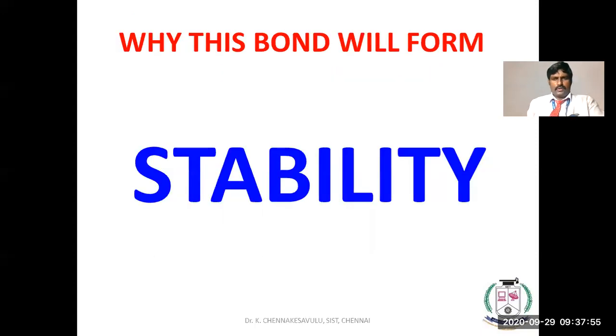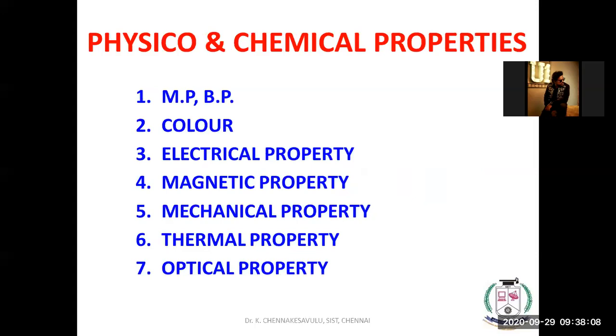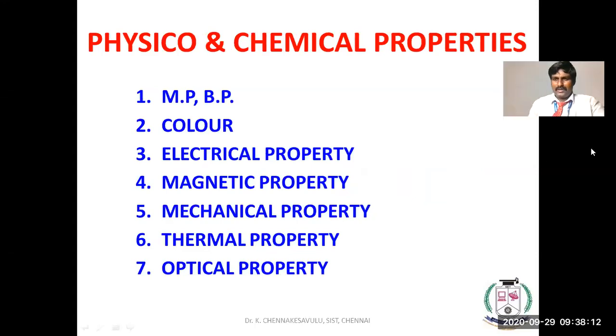Next, why will this bond form? Because atoms require stability. That's why the bond will form. And once the bond formation happens, what will happen? The physico-chemical properties of elements will depend on this bond formation.